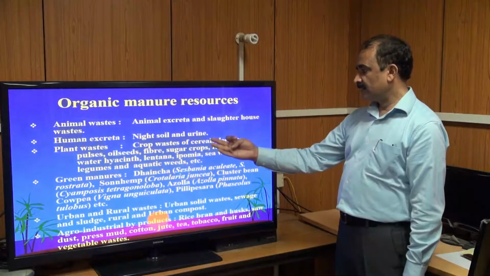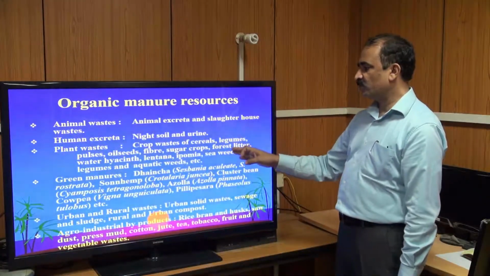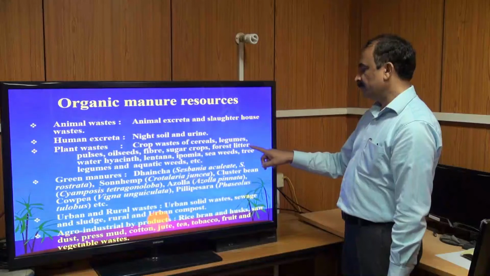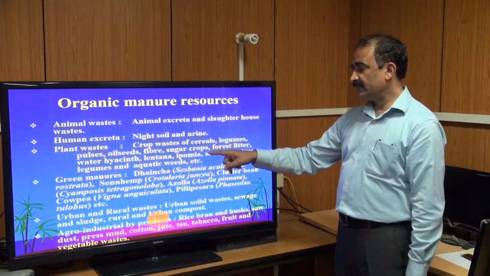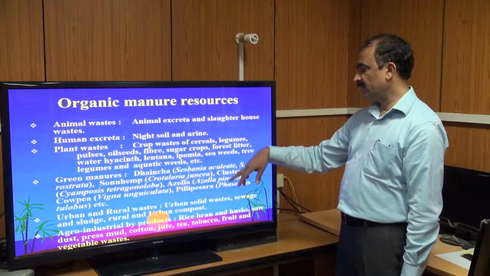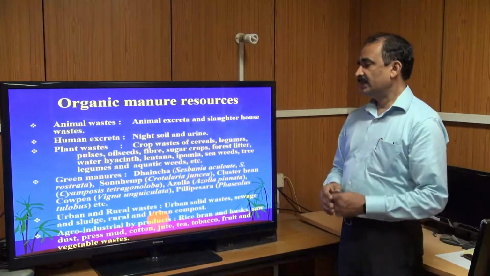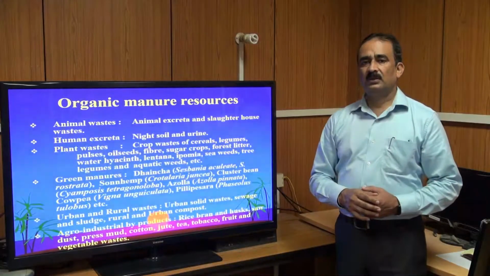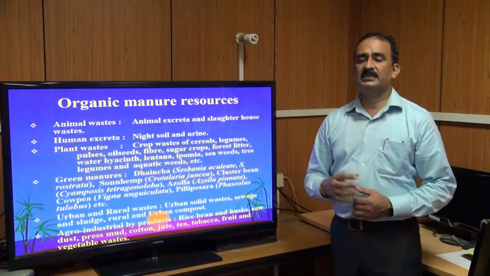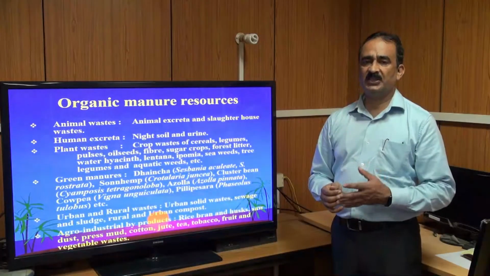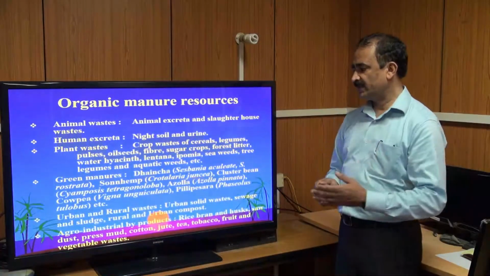Then plant waste, crop waste like cereals, legumes, pulses, oil seeds, fiber, sugar crop, forest litter, water hyacinth, lantana, ipomoea, seaweed, tree legumes and aquatic weeds. These are very good sources of plant nutrients, with a high content of nitrogen, phosphorus, potassium, calcium, magnesium, sodium, etc.